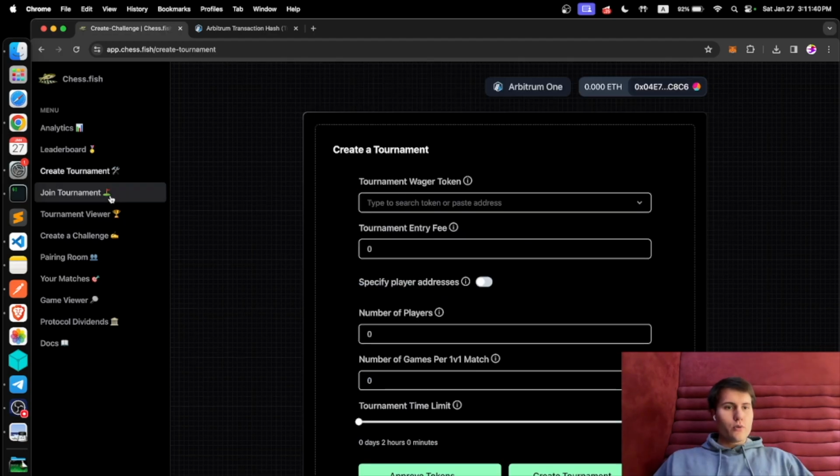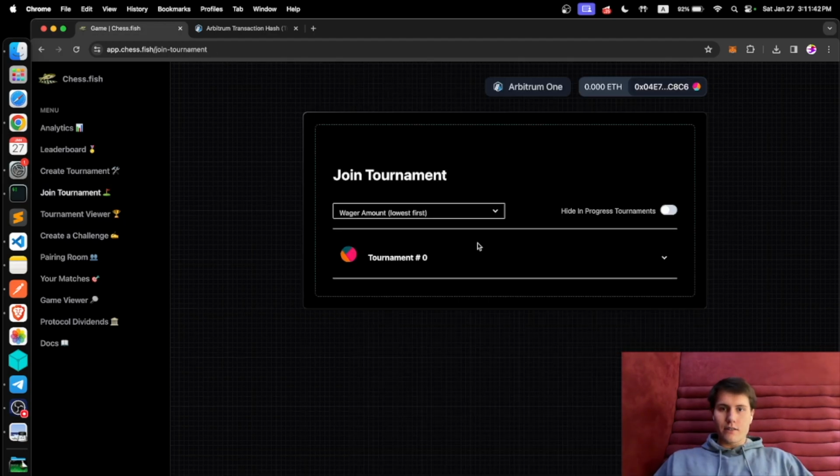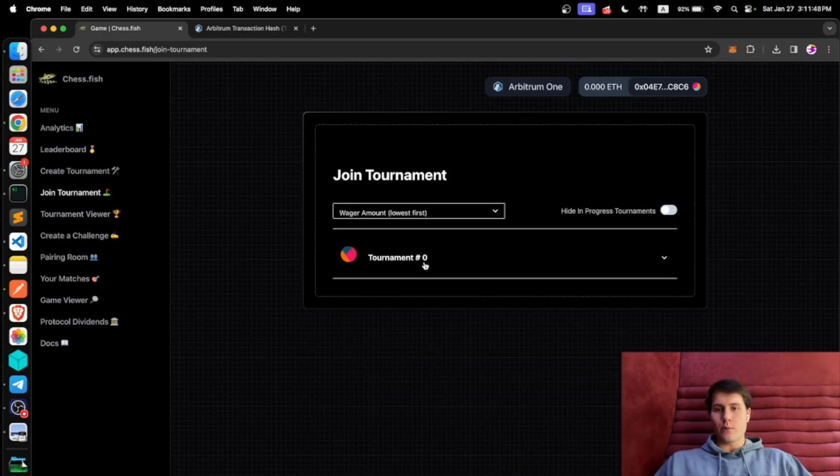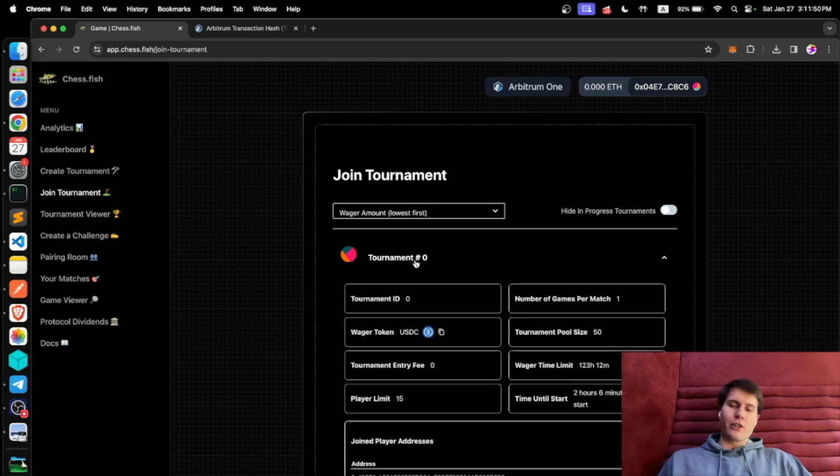So if you want to join a tournament on ChessFish, you go to the Join Tournament tab. And here you can see that this is where all the active tournaments will be. And there's different types of tournaments on ChessFish. There are tournaments that everyone can join, and there are tournaments that people can create where only set addresses, set people can join. And this tournament here is a tournament that anyone can join.